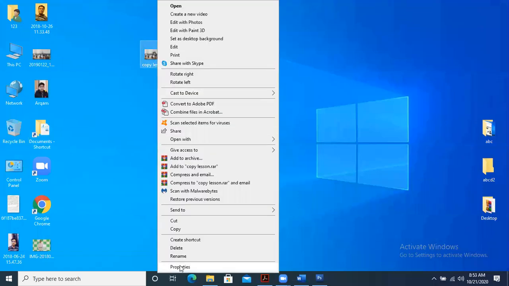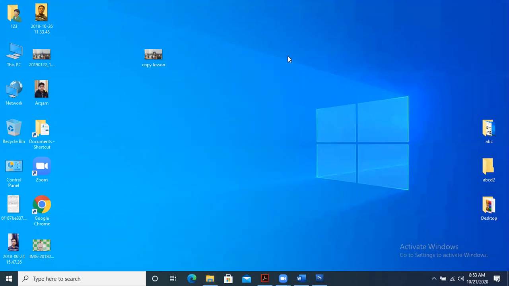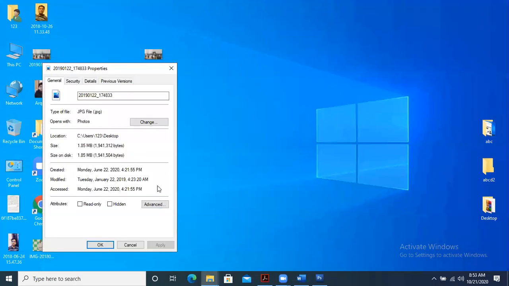If you see the size, you will be able to see that it is in kilobytes, 334 kilobytes, that can easily be uploaded on any web page, social media page, or any kind of blog, because it has a very small size. If you see, the original picture is in MBs.